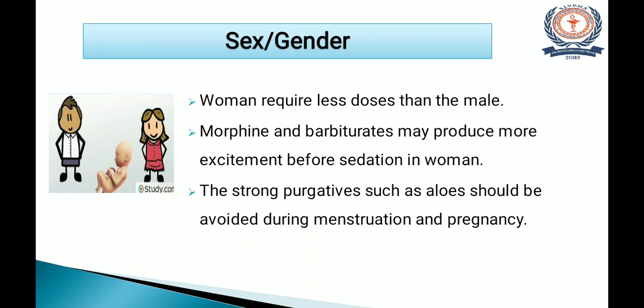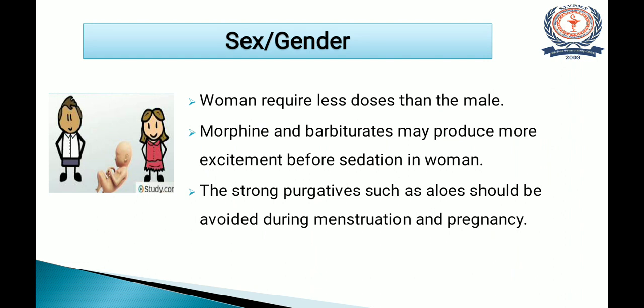After age, the next factor is sex, or we can say gender. Now, women require lesser doses than men. Morphine and barbiturates may produce more excitement before sedation in women. Another major reason for this dose differentiation is that women undergo various physiological changes during their life cycle like menstruation, pregnancy and lactation.